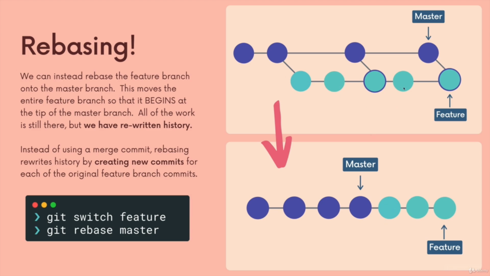So all that work, however many commits I have on my feature branch, that work is not going to be destroyed or anything like that, but the commits are going to be recreated, and they're going to be added to the tip of my master branch. So we end up with a linear structure. We still have two branches, of course, because a branch is just a pointer, right? With just a reference. But now we don't have these merge commits where, if we don't really need to go into it now, each one of these merge commits has two parents. Here, every commit has a single parent, except I guess the first commit on the master branch.